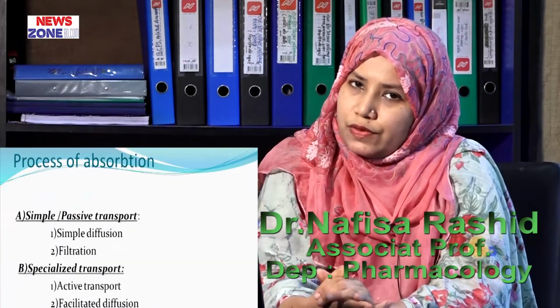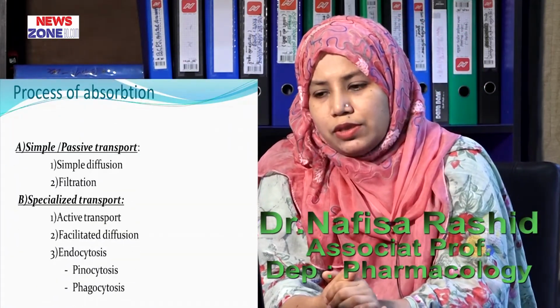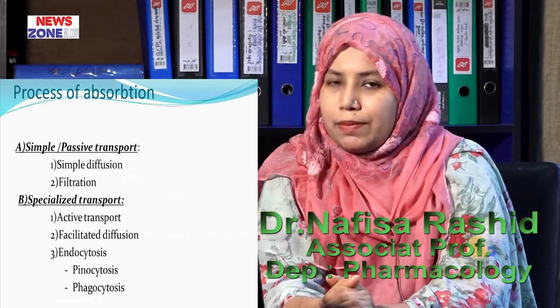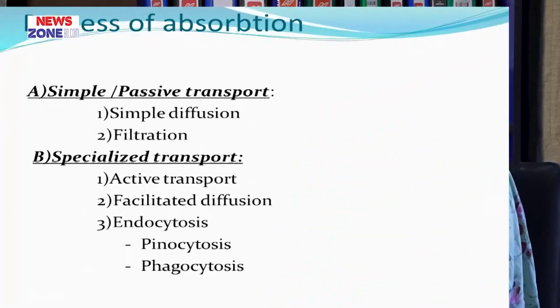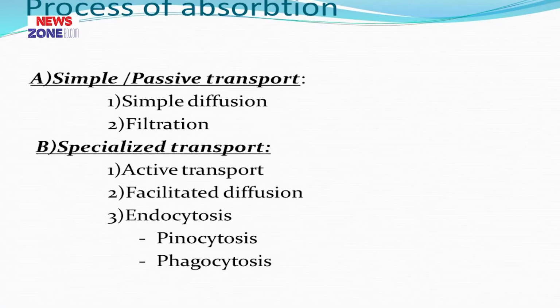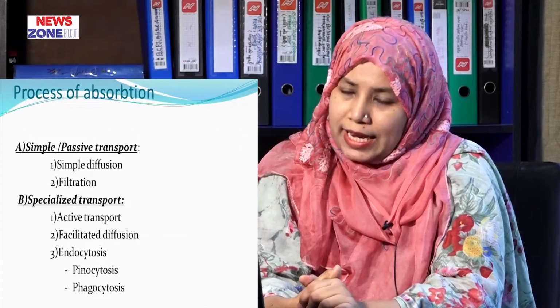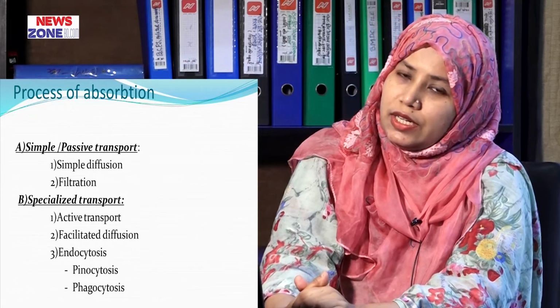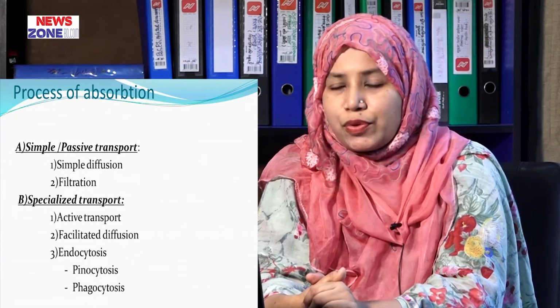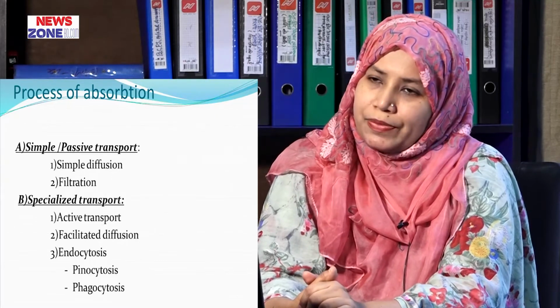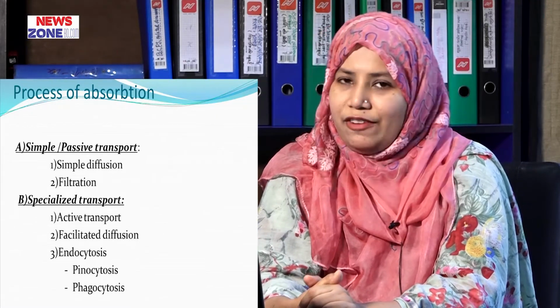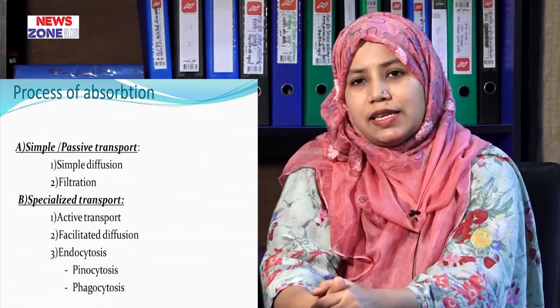Now, what are the processes of drug absorption? The process of absorption can be classified into 2 types. Number 1, simple, and number 2, specialized. The simple process is also named passive transport. It can be classified into 2 types. Number 1, simple diffusion, and number 2, filtration. And specialized transport can be classified into 3 types. Number 1, active transport, number 2, facilitated diffusion, and number 3, endocytosis, which can be classified into 2 types again, which are pinocytosis and phagocytosis. Now I will discuss the processes.